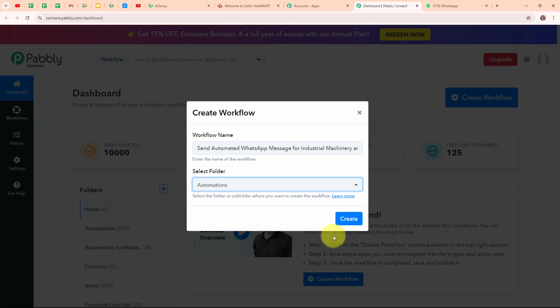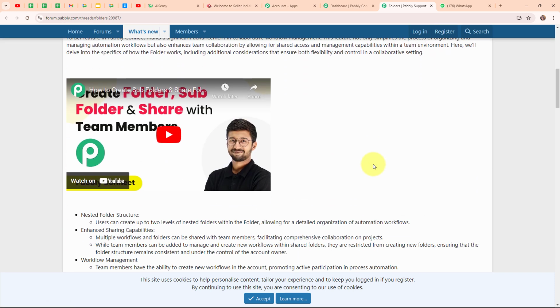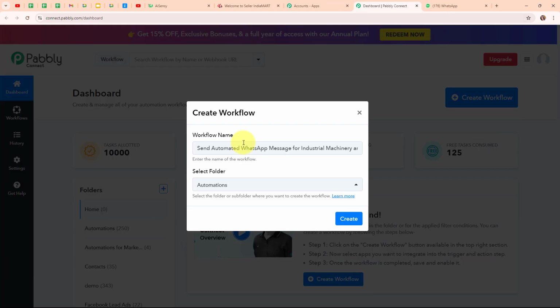And now here to learn how to create a new folder inside Pabbly Connect, you have to click on this learn more link given over here. And by clicking on this, it will take you to a forum window where you can see all the instructions to how to create a new folder inside Pabbly Connect. So now moving back to my Pabbly's dashboard and here to create a new workflow, I'm going to click on this create button given over here.